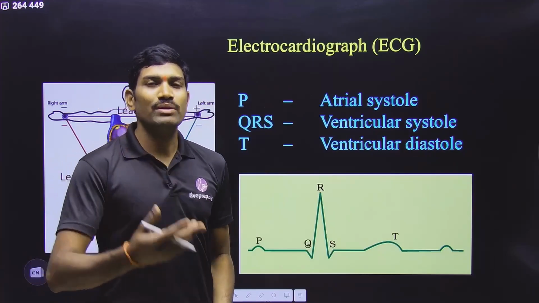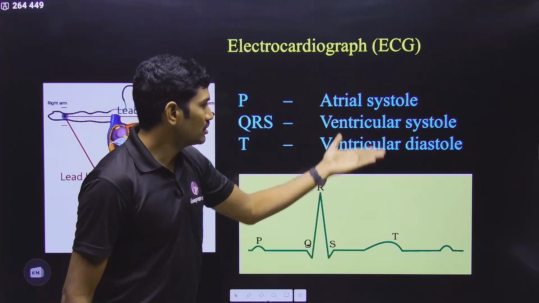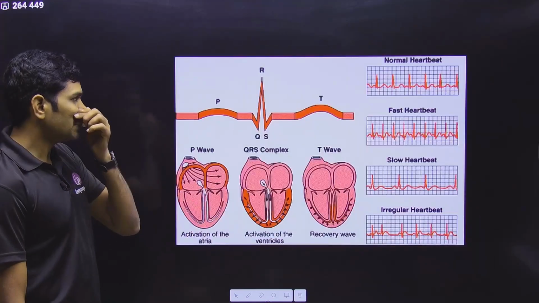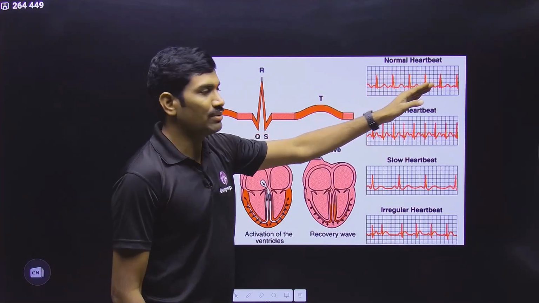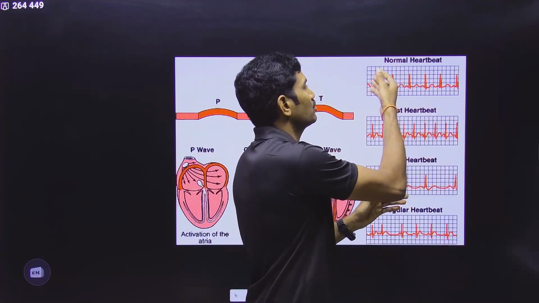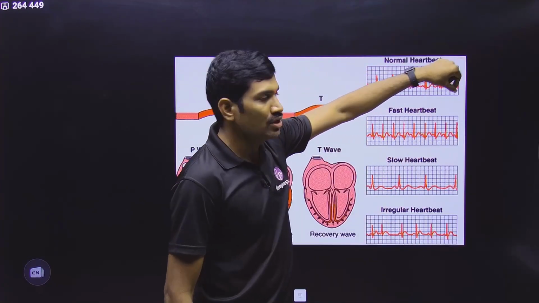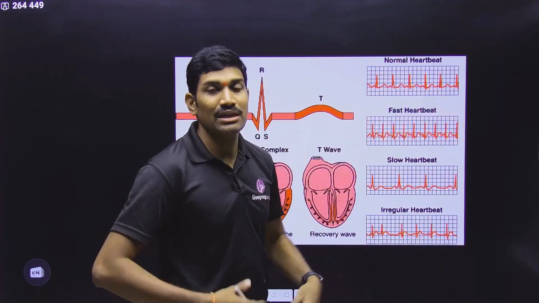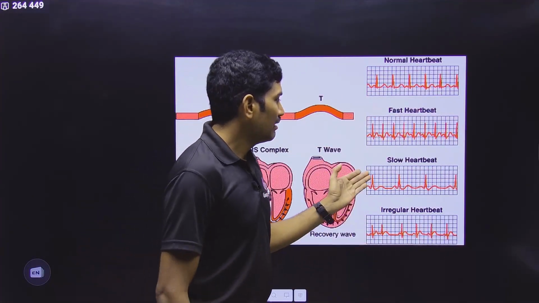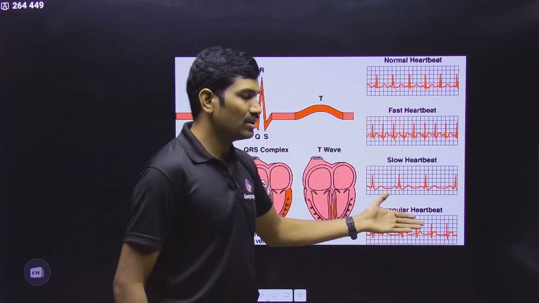So in this way, how many cycles are coming in 1 minute? Based on that also you can know the heartbeat. This is the information that they have given. Okay, this is the normal heartbeat. So in unit time, in that 1 minute, you can simply say that one QRS complex is one heartbeat. So if many QRS complexes are present, that means the heart is beating fast. If fewer QRS complexes are there, the heart is beating slowly. Like this you can understand it.